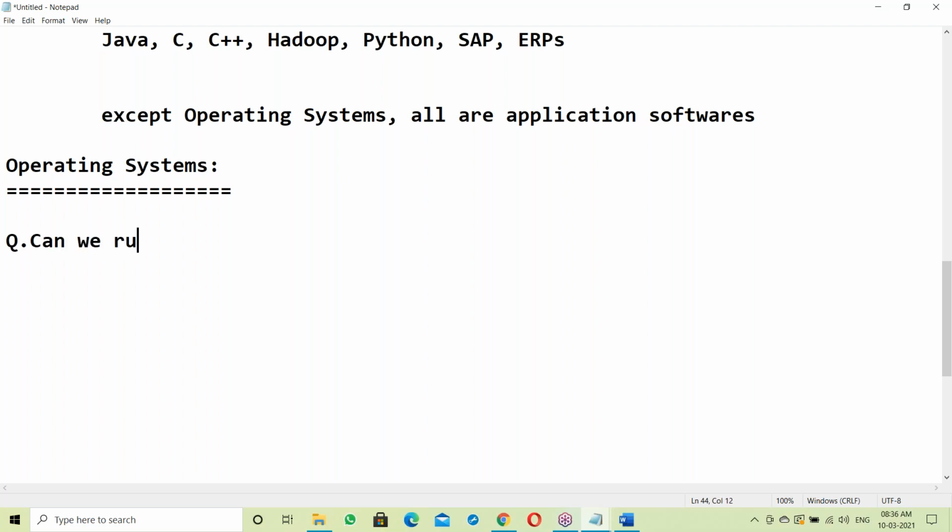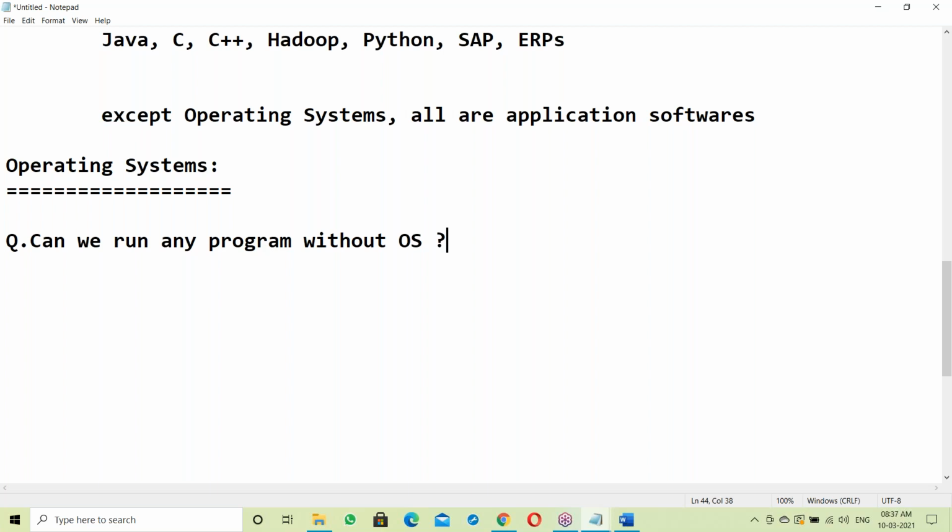Can we run any program without OS? Say yes or no. So this is a question. Can we run any program without OS? Say yes or no. No. Simple answer, no, sir. We cannot run without OS.